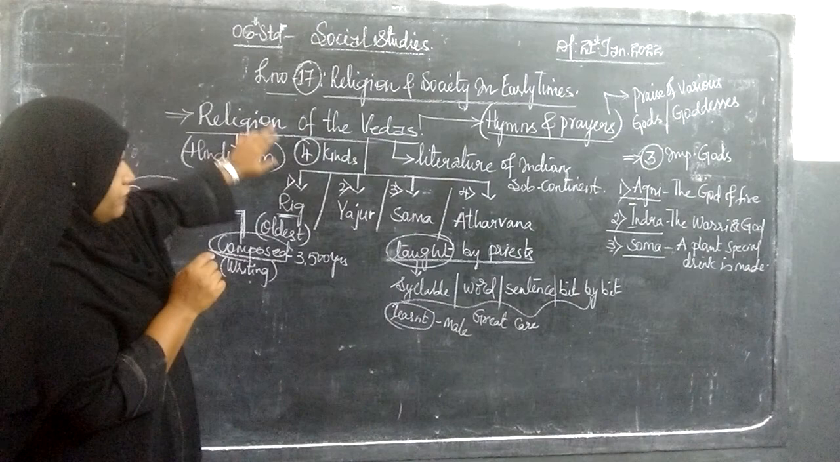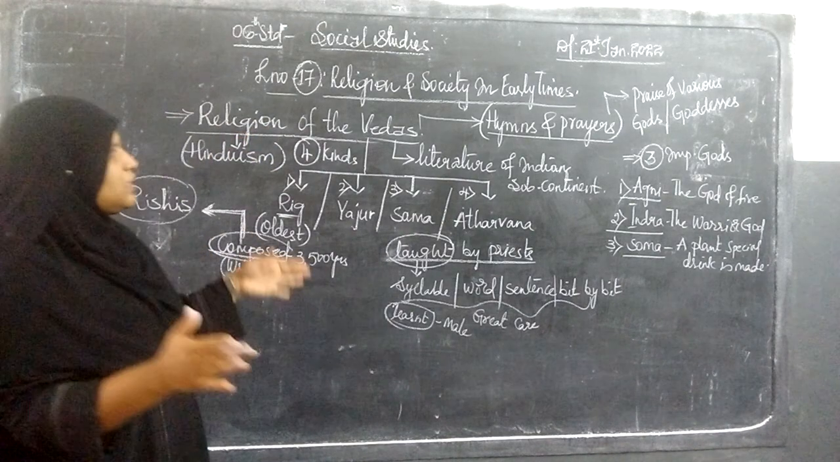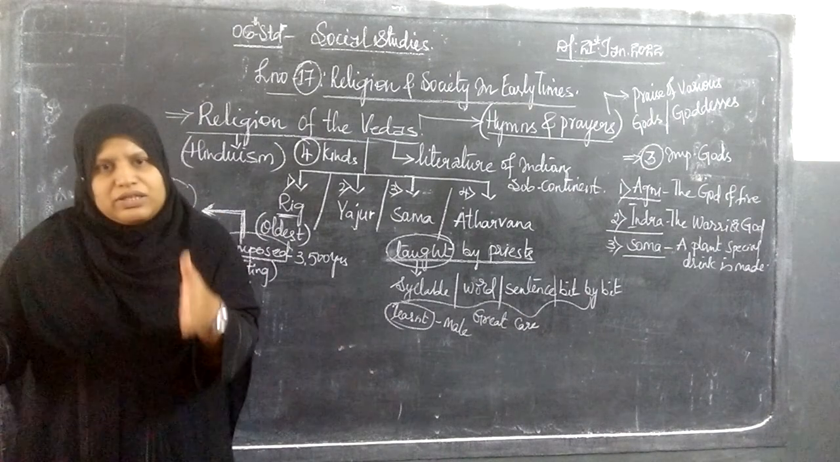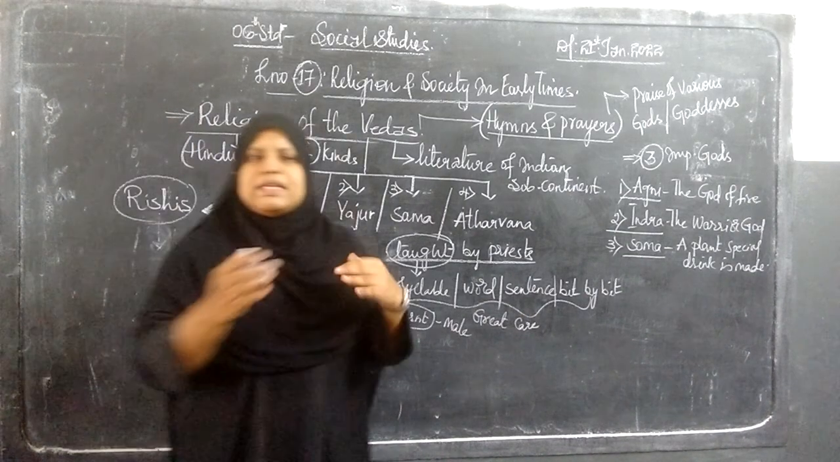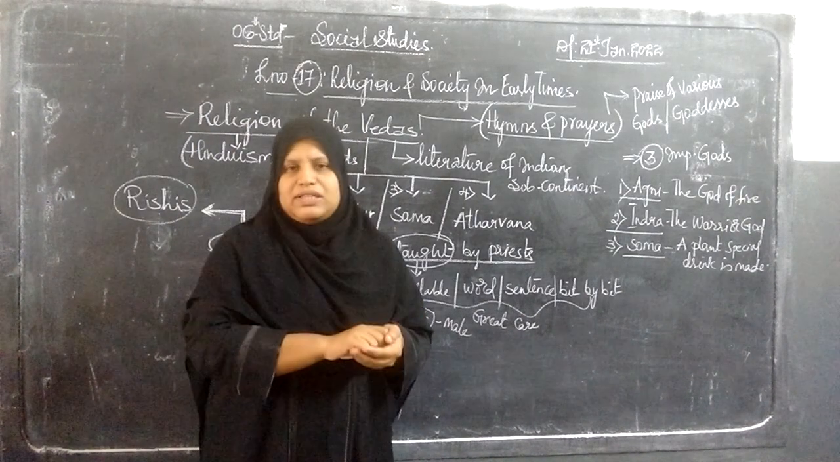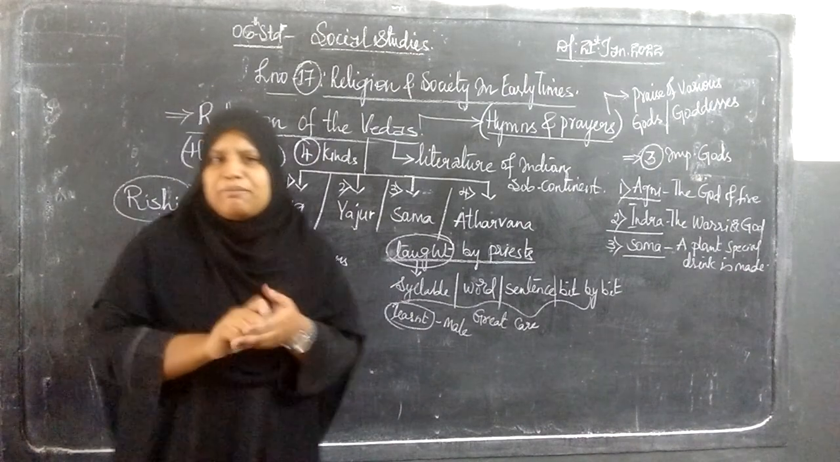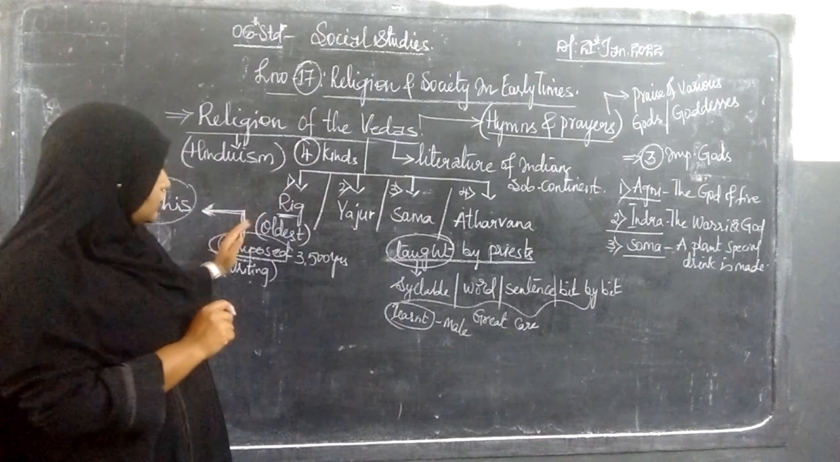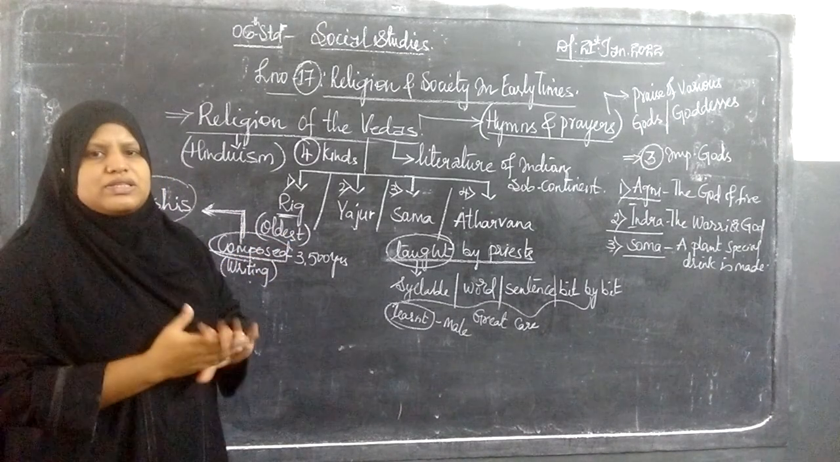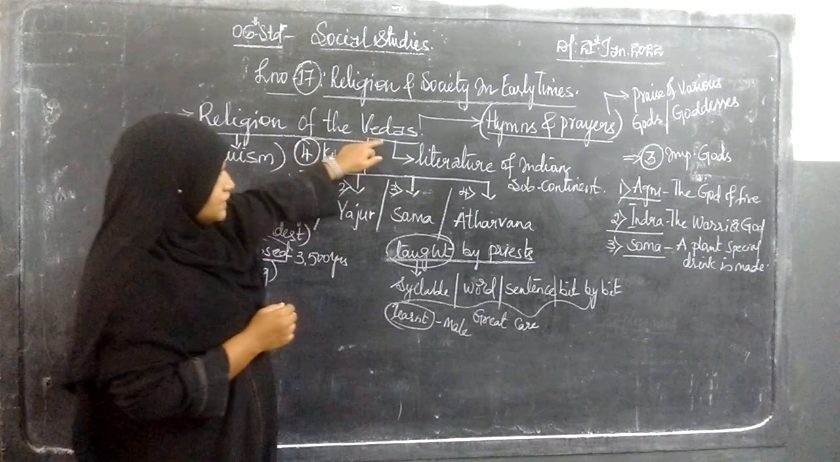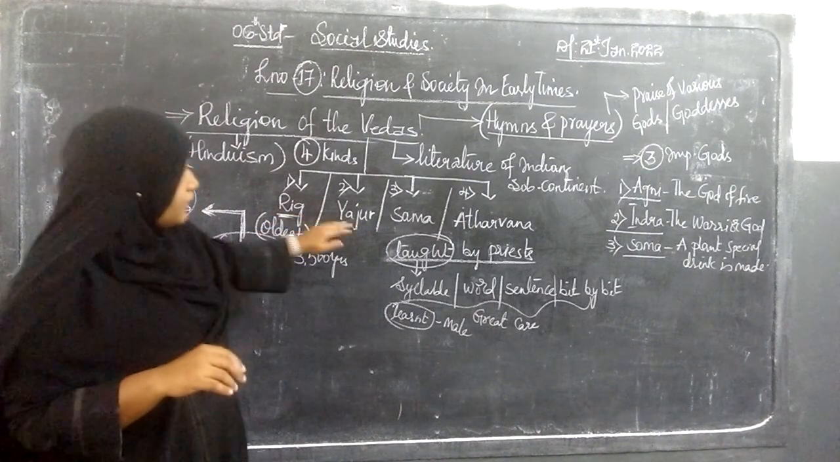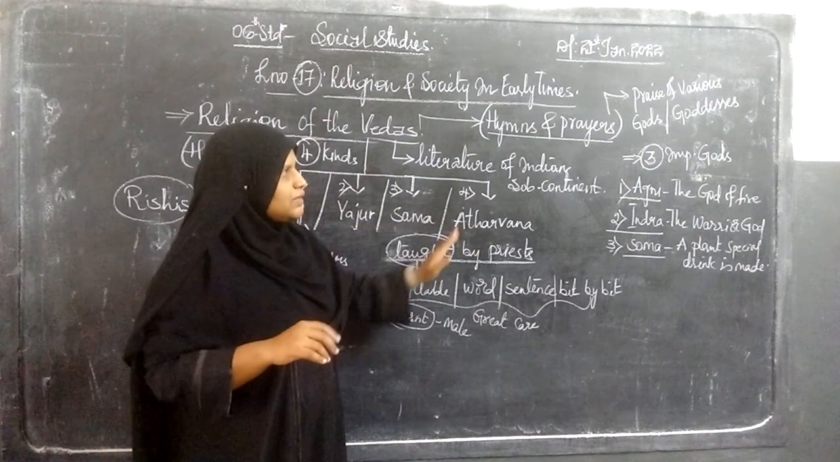The religion of the Vedas is about the Hinduism religion. What are Vedas actually? Vedas are nothing but the literary work, the writing of the Indian subcontinent. Who composed these Vedas? They were composed by the rishis. The Vedas have been classified into four: Rig Veda, Yajur Veda, Sama Veda, and Atharva Veda.